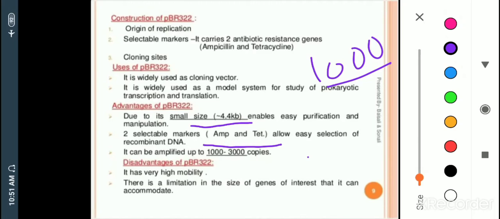So it shows some limitations compared to other types of vectors. This pBR322 shows some limited resources. What we can say is it shows a limited copy number. If a vector shows a higher copy number, that is a very desirable character, but here, due to some limiting factors, it shows up as a disadvantage.